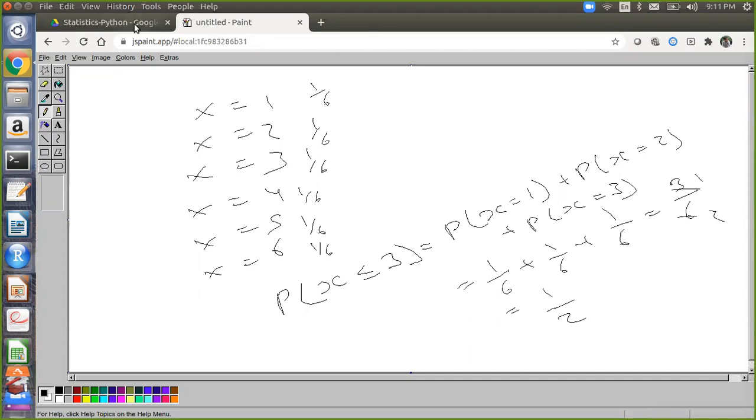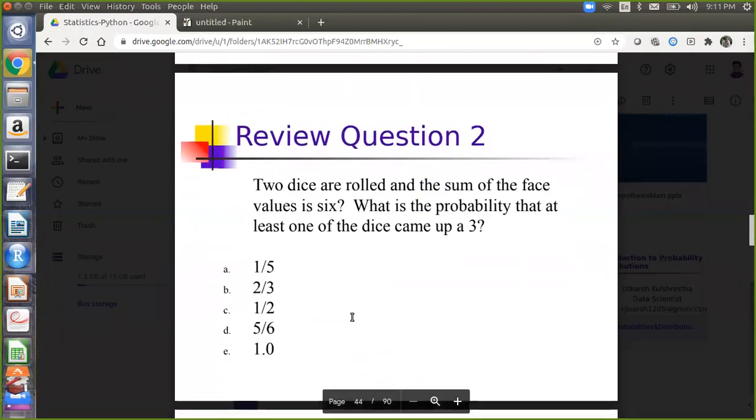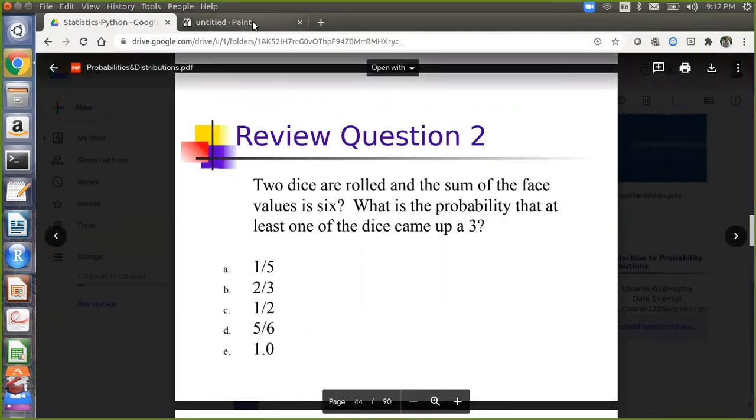Another question: if 2 dice are rolled and the sum of the face values is 6, what is the probability that at least one of the dice came up as 3? Anyone? 1 by 2? Okay, let's check.